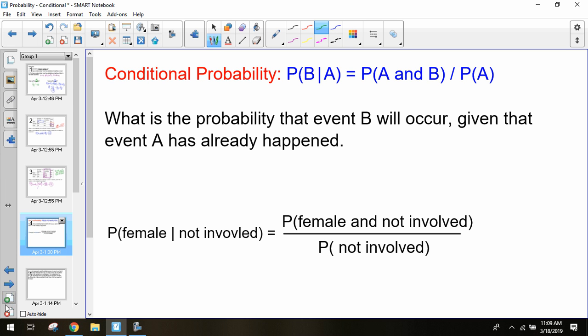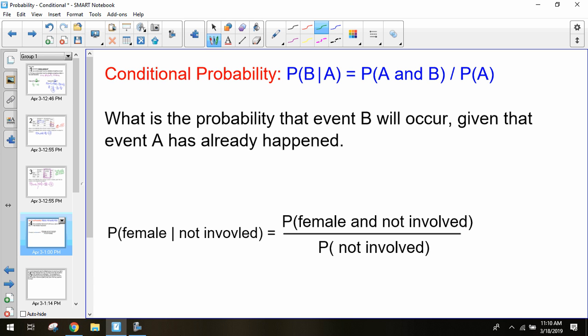Once again, we saw it using the probability of a female given that they weren't involved in the activities. We looked at the probability of both, female and not involved, divided by the probability of the given piece. I know some students like to think about it as if you see that given information, you take both of them and put them together, find what's both of them together on the top, and then you think about it as dividing by that second piece. So whatever is the given, that second part, is always what's going to go in the denominator, and then both of them will always go on top. Are we okay with this?